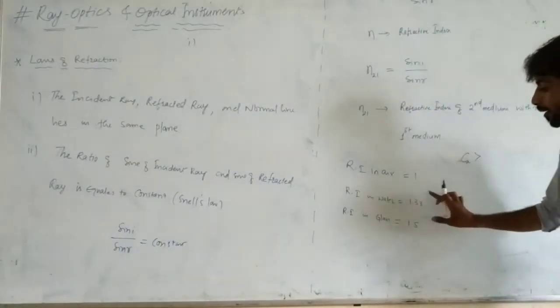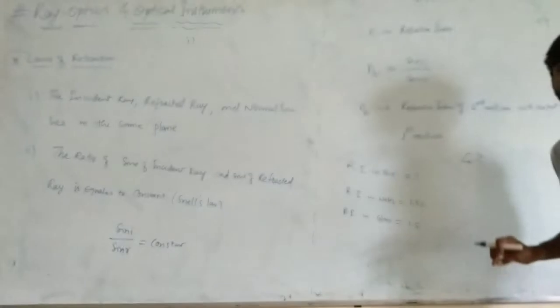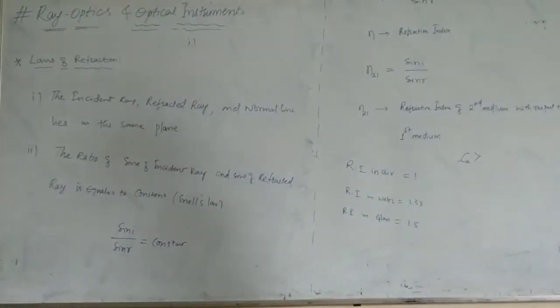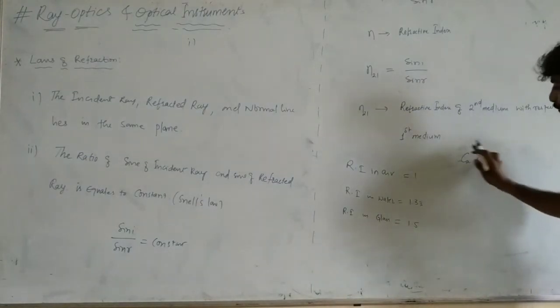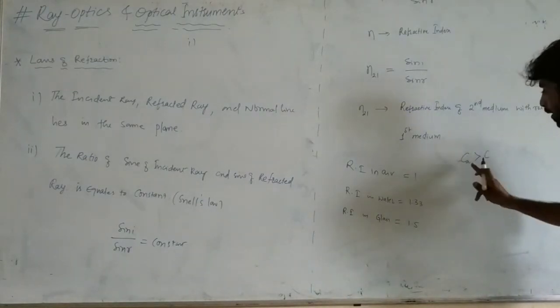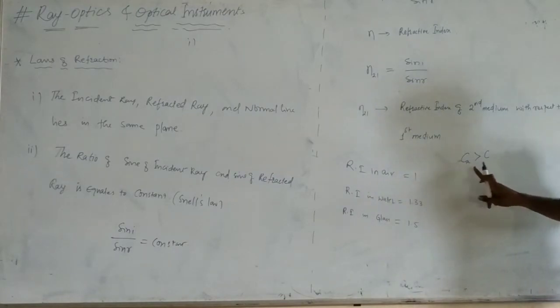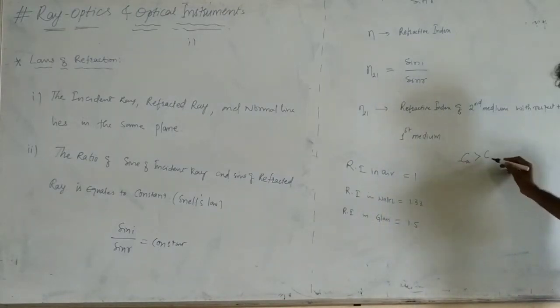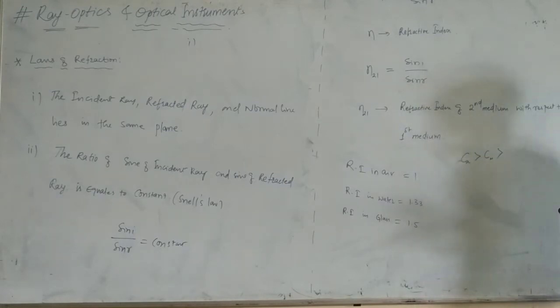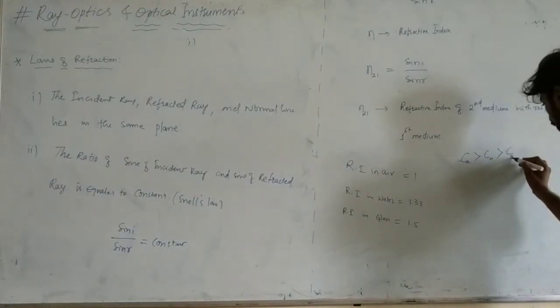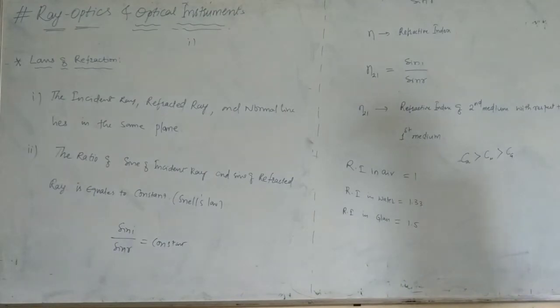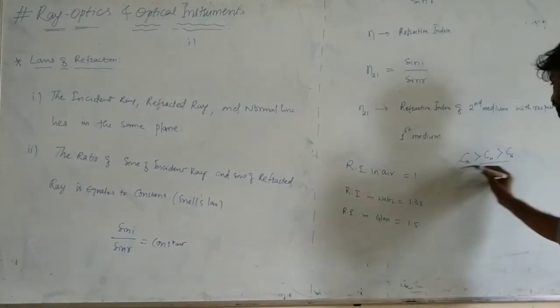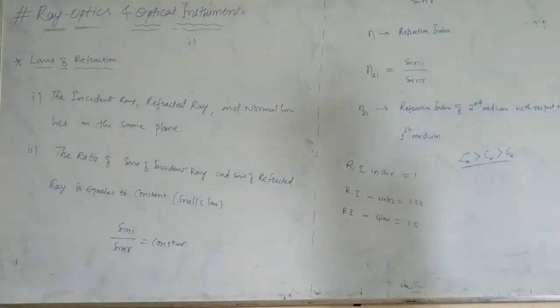In liquids the molecules are not as tightly bound as in solids. So the speed of light in air is greater than in water, and the speed of light is lesser in glass compared to water. Okay? So this is the relation, you have to remember.